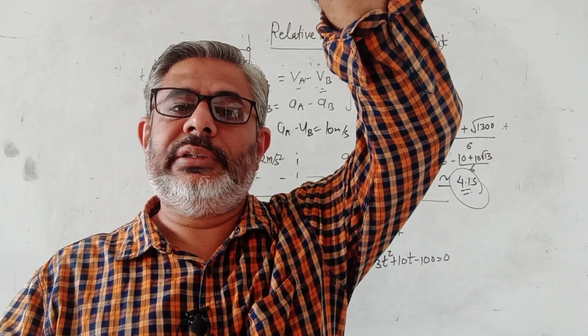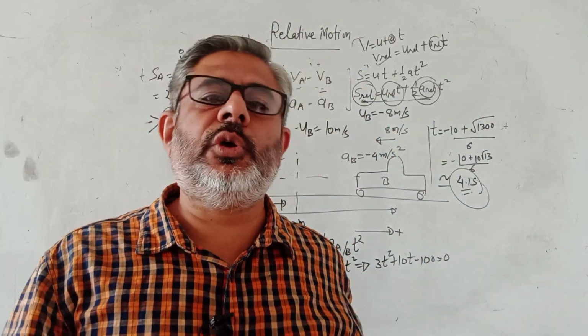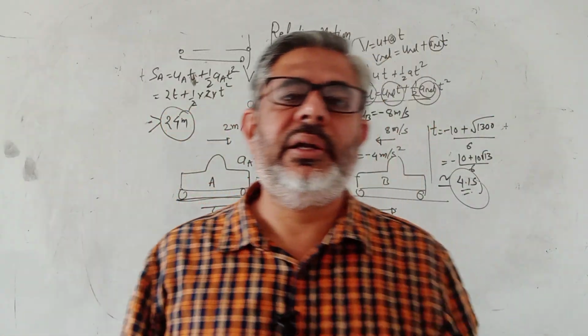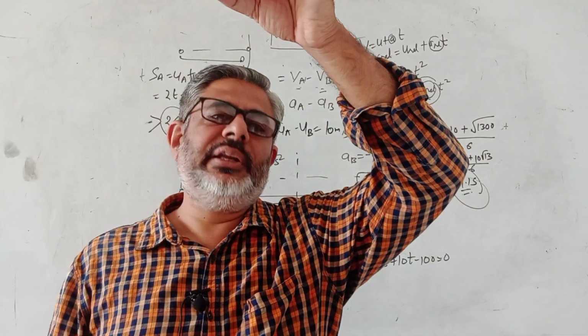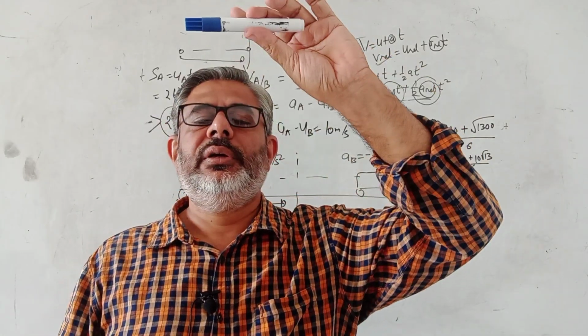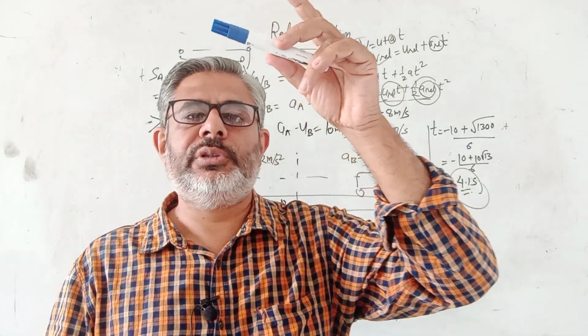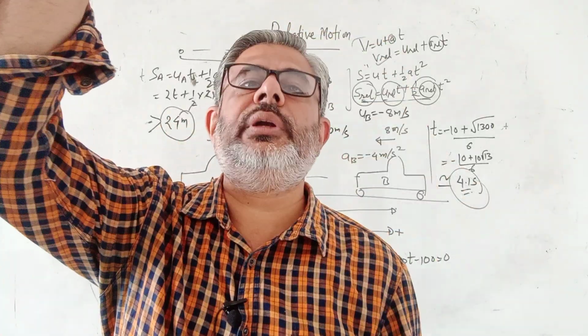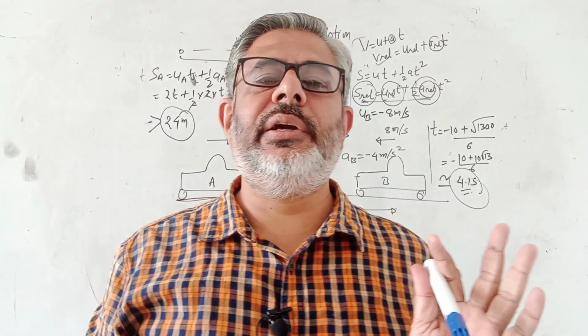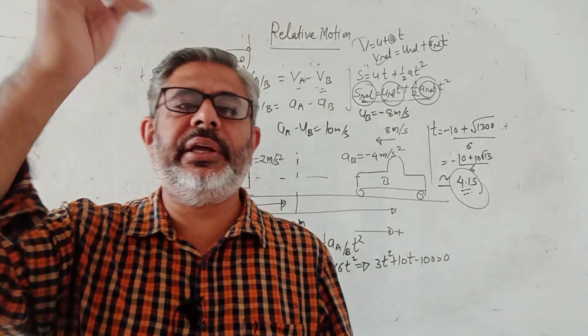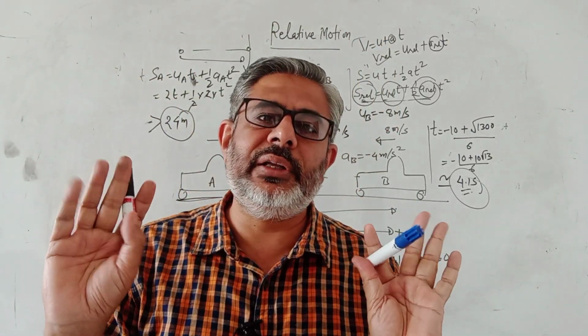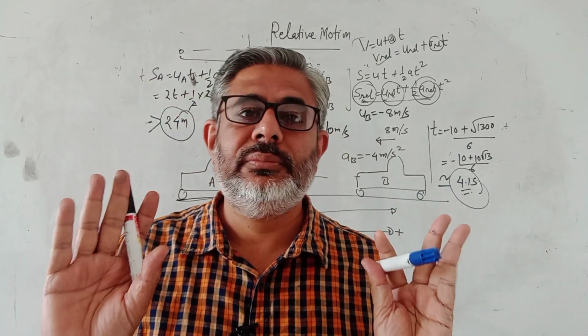Their relative acceleration is 0. How fast you throw it doesn't matter. You throw it with 100, but after that, its acceleration will be g, this also g. So relative acceleration is zero, so they are not accelerated with respect to each other. If you throw it down, still they are not accelerated with respect to each other, because once in air, they are under the impact of gravity, and gravity is secular.